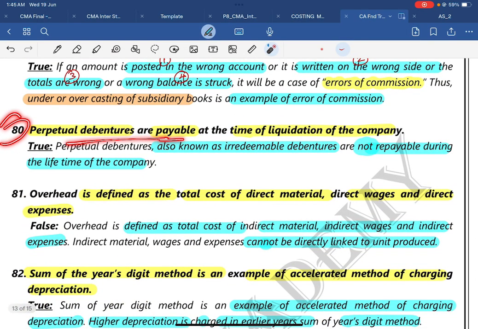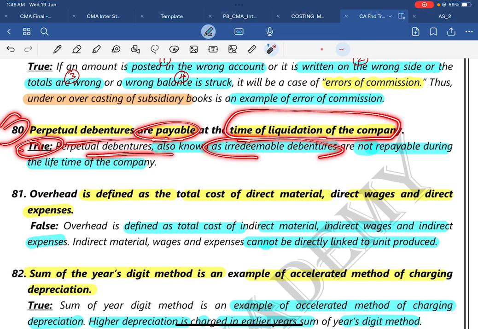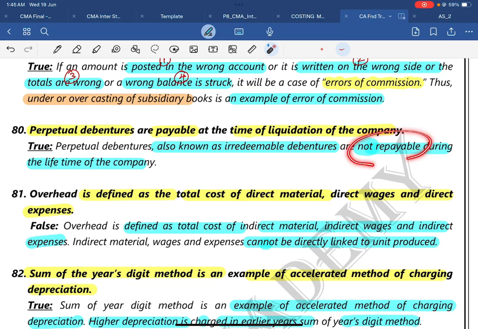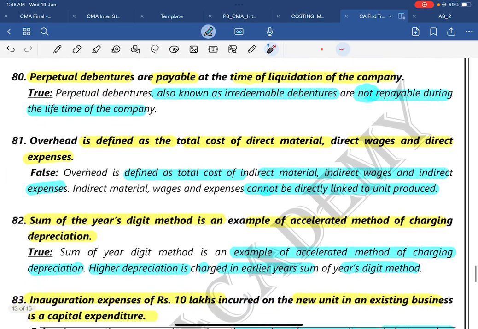80. Perpetual debentures are payable at the time of liquidation of the company. The answer is true. Perpetual debentures, known as irredeemable debentures, are not repayable during the lifetime of the company. They will be payable only at the time of liquidation of a company.